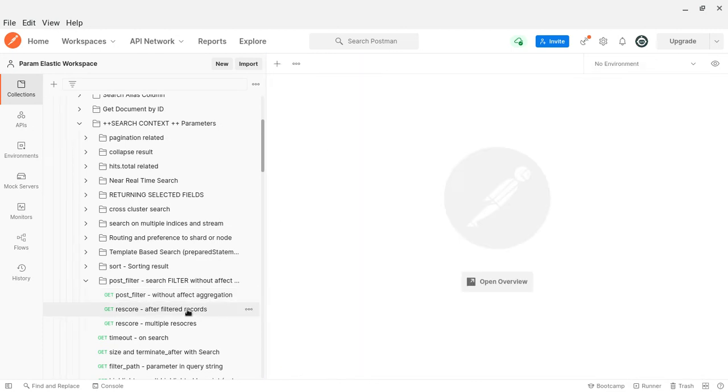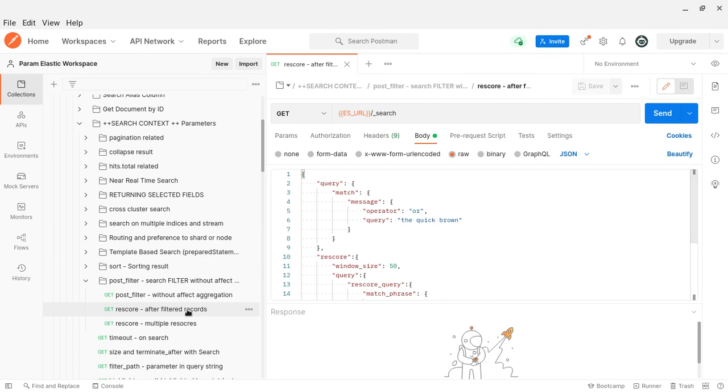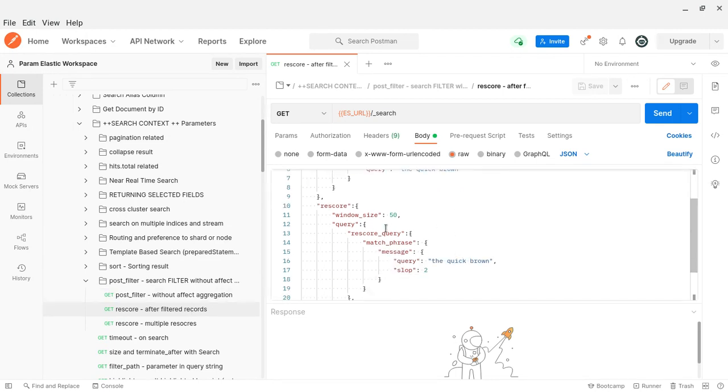Now, rescore. Rescore is an important one. If I want to rescore, I am saying window size 50. That means in each shard it is going to rescore, and it is going to rescore after the post filter. That is the message: rescore will be executed after the post filters. So per shard, just 50 records.